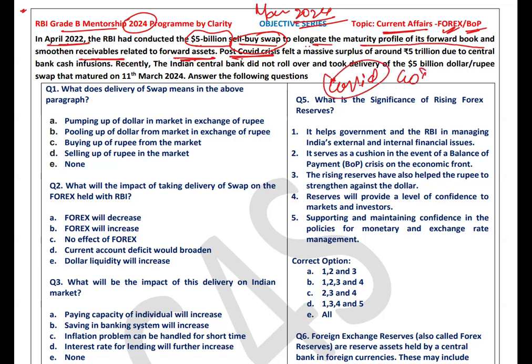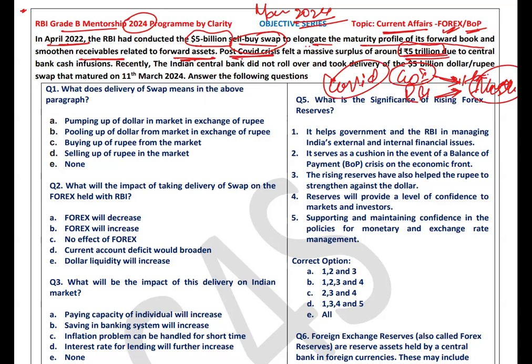After the COVID crisis, the Government of India as well as the Reserve Bank of the country pumped huge amounts of money into the market in order to stabilize it, because the general public was feeling a financial crunch. The Government of India also had to expend on the socio-economic welfare of the people, so it pumped lots of money into various developmental projects. Because of this, the market felt an influx of around 5 trillion rupees.